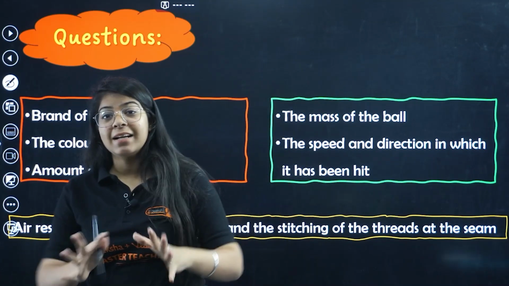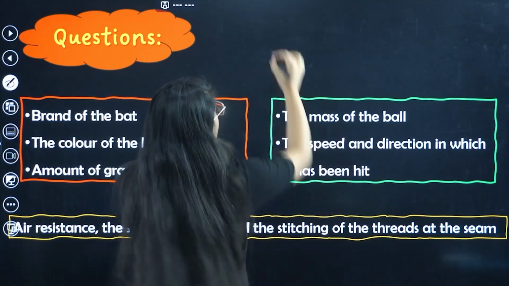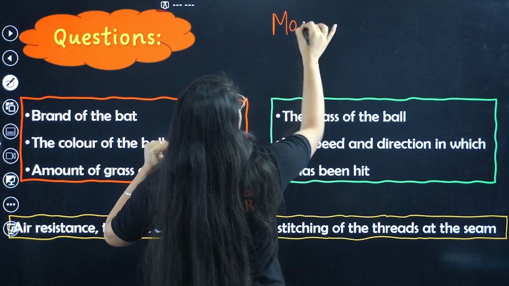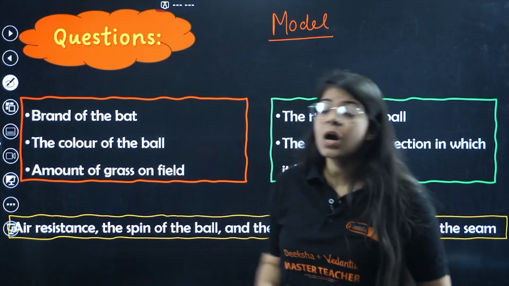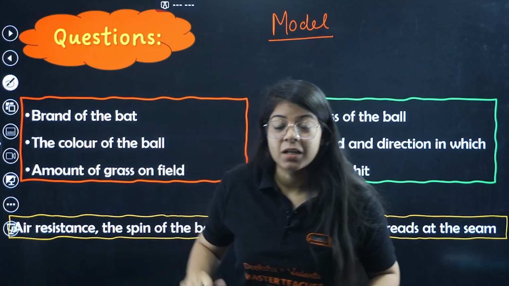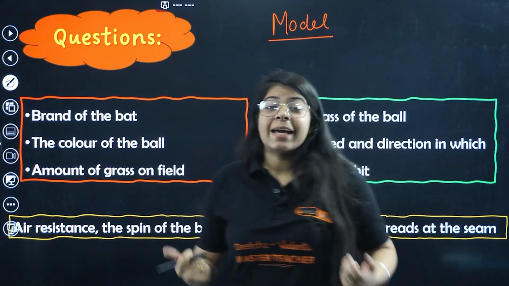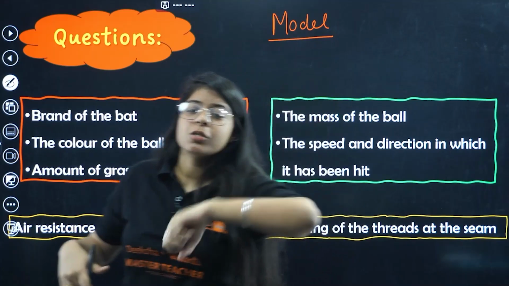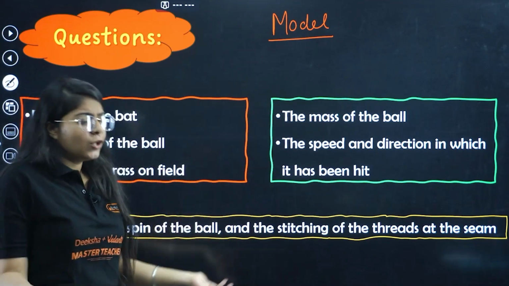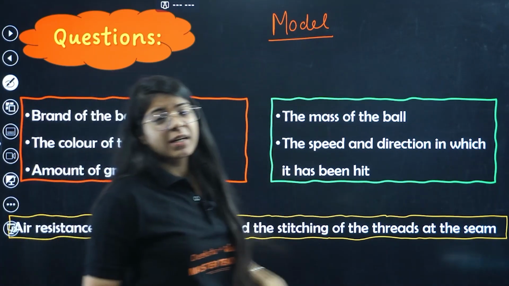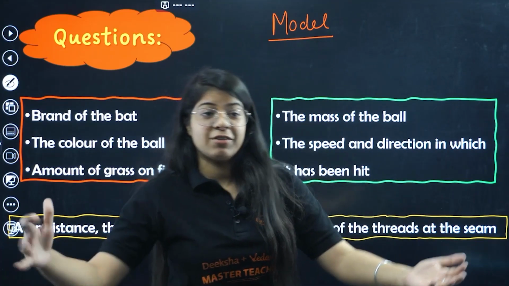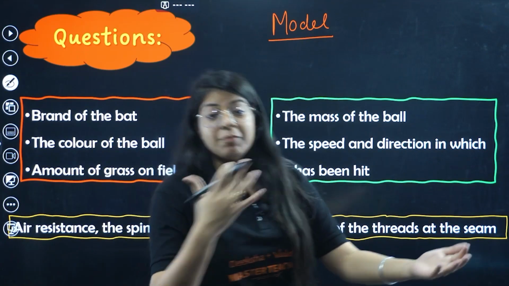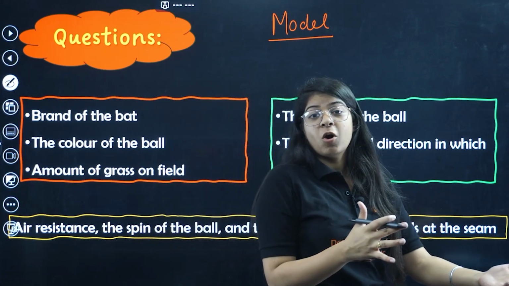But in here we say models, right? Now we study models. A model is a description or less complex version of reality. Now, if these things matter, air resistance also matters. Can I measure air resistance while the ball is mid in the air? I know that if there is wind, the ball might be a catch. The ball might not reach the boundary if the wind is in the opposite direction of the ball, right?